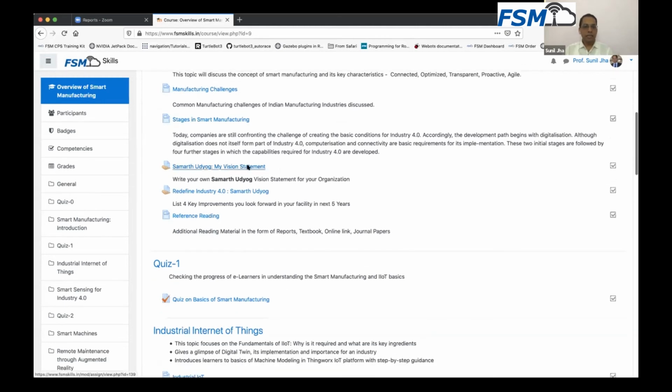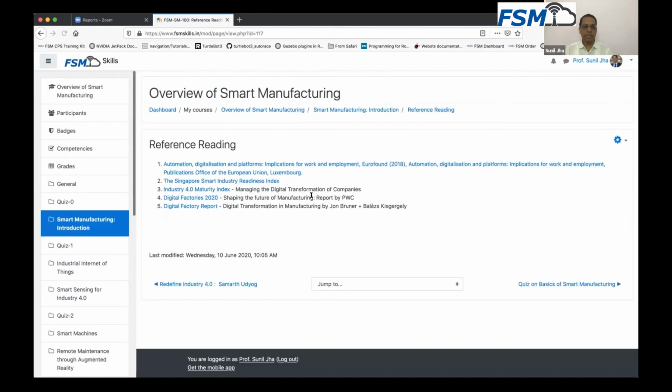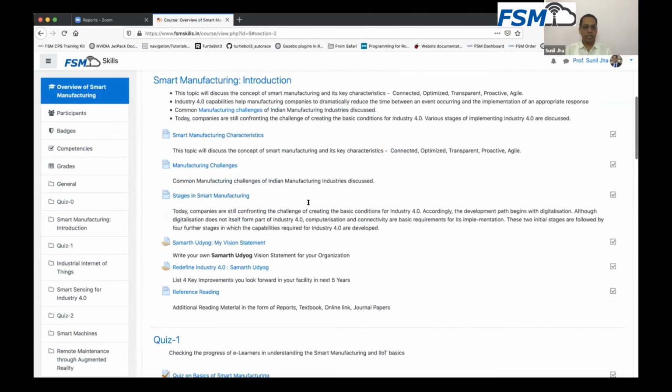So there are two assignments added over here, because as we keep discussing, you need to attempt them. Samarth Udyog, my vision statement, and redefining Industry 4.0, that is Samarth Udyog. So these are the two assignments that you're going to do. We have also added a good reference reading for you. So those who are starting their journey in smart manufacturing can at least go through the content and read some of the reference papers linked over here, so they can understand the topic a little better.